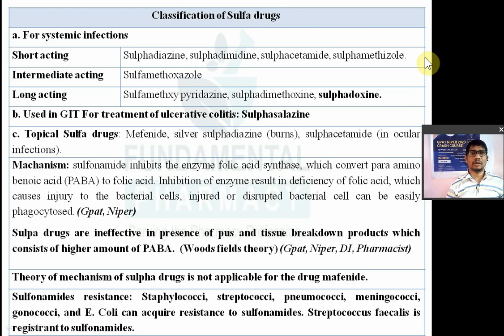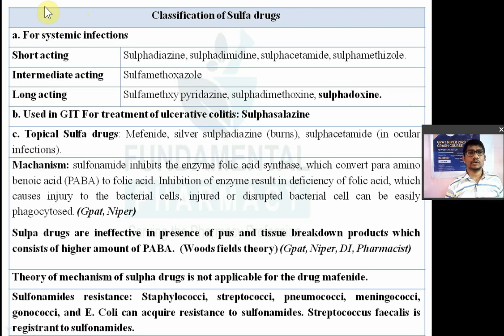What do you mean by chemotherapeutic agents, and what is the difference between chemotherapeutic agents and antimicrobial agents? If the antibacterial drug comes from bacteria, we call it an antibiotic. And if that antibacterial drug is purely synthetic in nature, if it comes from synthesis, then we call it a chemotherapeutic agent. Sulfa drugs are nothing but chemotherapeutic agents because they are synthetic in nature.